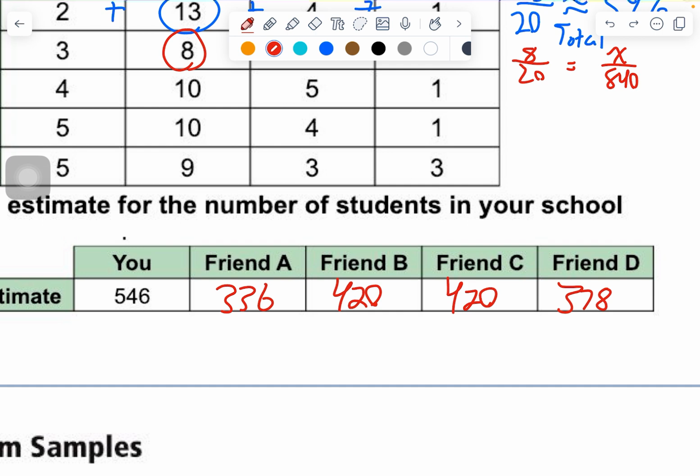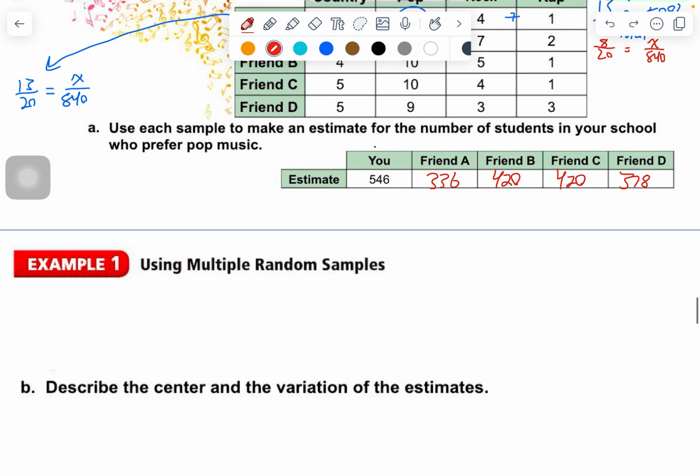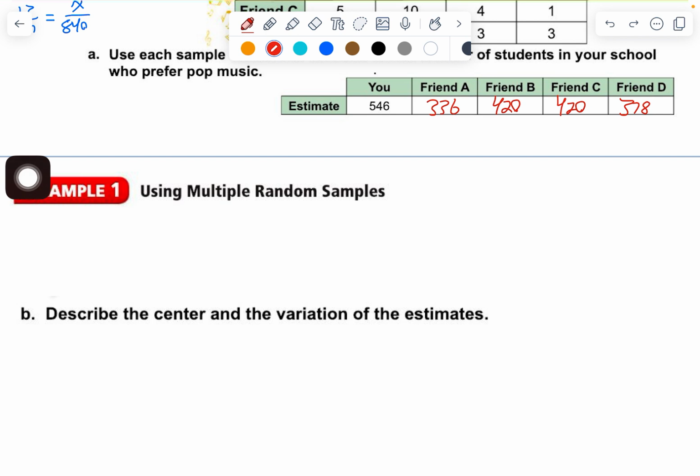That's quite a lot. So what do statisticians do in this situation? They're going to take the average or the median. They're going to take these 5 samples and analyze them a little bit. So what it says down here is describe the center. I'm going to underline that and write mean or median, and you should have learned this last year.